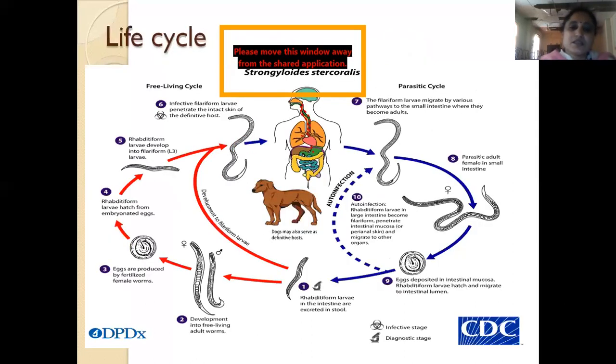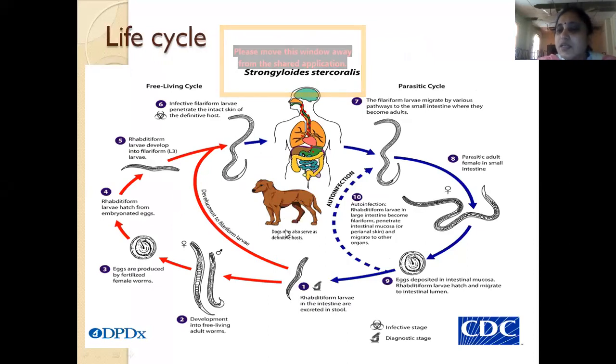So the life cycle is like this. The rhabditiform larvae are excreted in the stool, and dogs can also serve as definitive host for these. These rhabditiform larvae can stay alive in the soil for a long duration, and they can mature in the soil also. Once excreted in the feces, they can develop into free living adult worms in the soil itself. Here again, they can produce eggs, and the rhabditiform larva can hatch from these eggs, and the filariform larva, which is the infective stage, can form from these eggs in the soil itself.